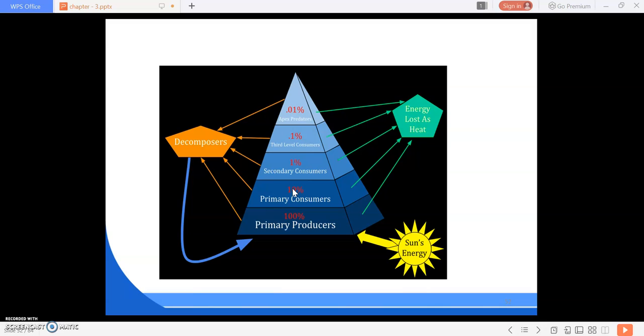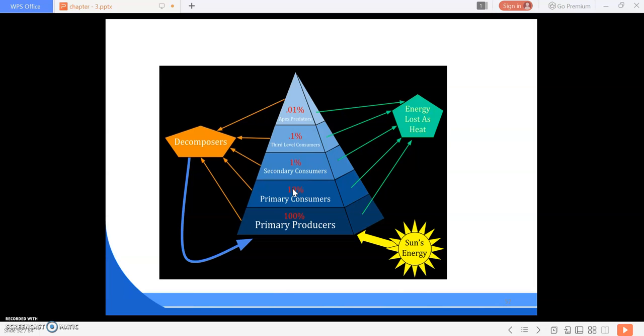So we have completed our energy pyramid, the ecological pyramid, or Eltonian pyramid. These are of three types. The first is the pyramid of numbers, the second is the pyramid of biomass, and the third is the pyramid of energy. The pyramid of numbers is based on the number of organisms at each level, the pyramid of biomass is based on the biomass of organisms, and the pyramid of energy shows the rate of energy flow and/or productivity at successive trophic levels.